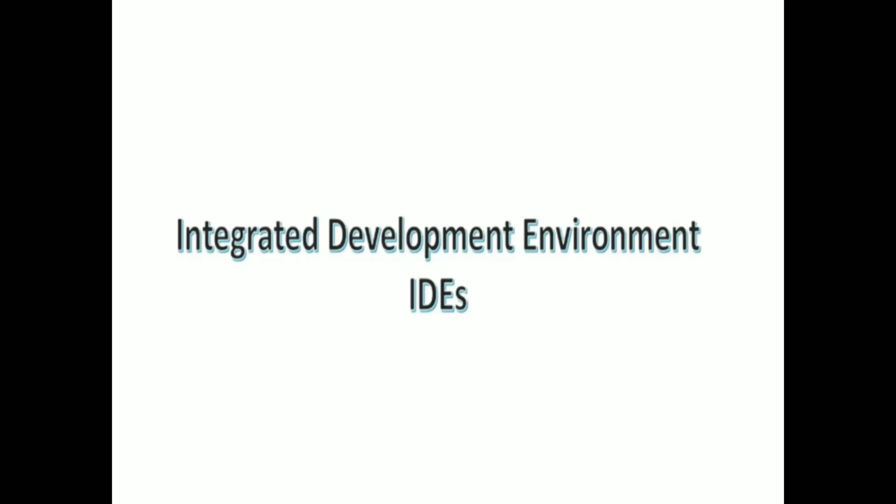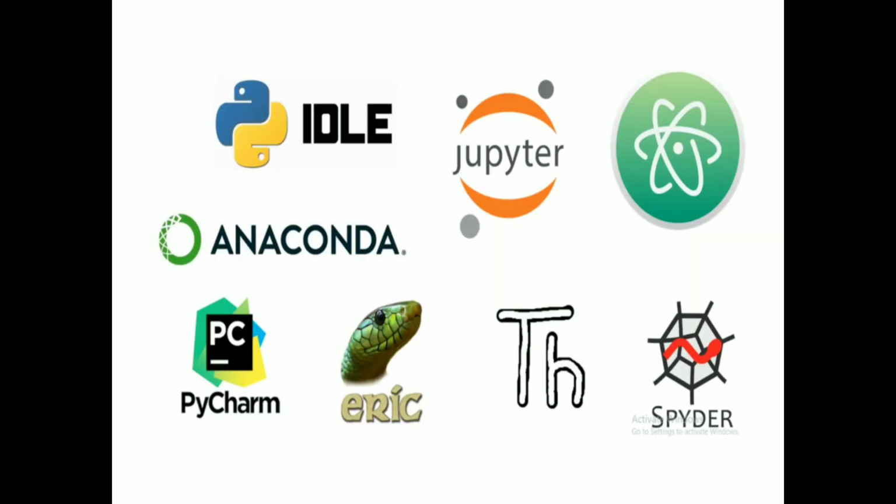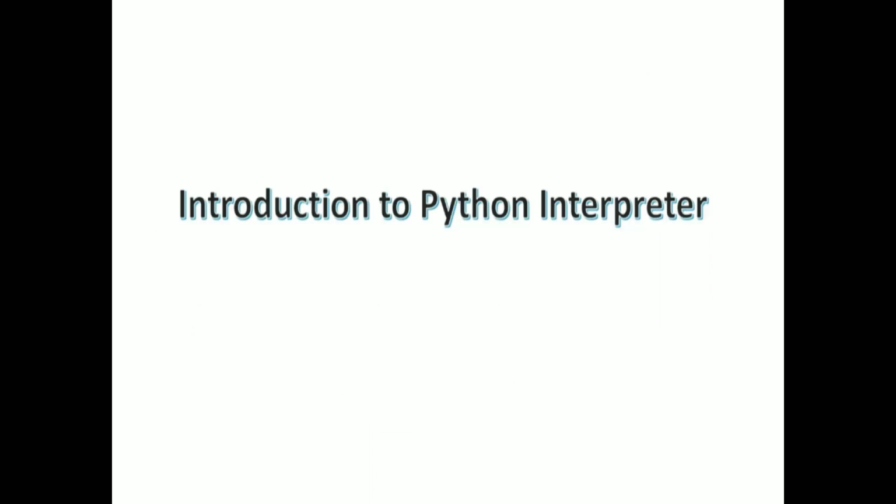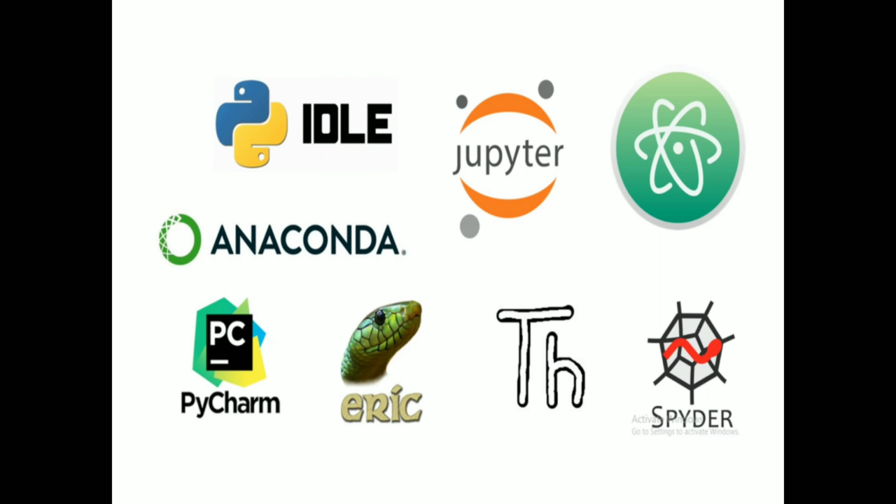Here you can see an integrated development environment is nothing but a Python program execution environment. That is, different software to execute the Python program. IDLE is one software, Jupyter is another software. Next, Atom is another software to execute the Python program. Next, Anaconda is another software to execute the program. Next, PyCharm is another software to execute the Python program.